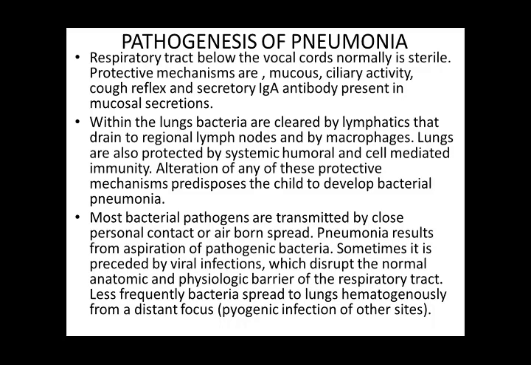But once the bacteria get inside the lungs, they are cleared by lymphatics, drained through the regional lymph nodes, and also cleared by macrophages. The lungs are also protected by systemic humoral and cell-mediated immunity, the B cells and T lymphocytes, and alteration of any of these protective mechanisms predisposes the child to bacterial pneumonia.